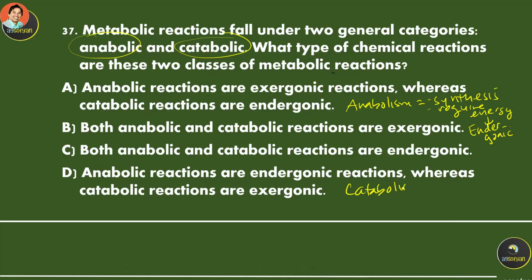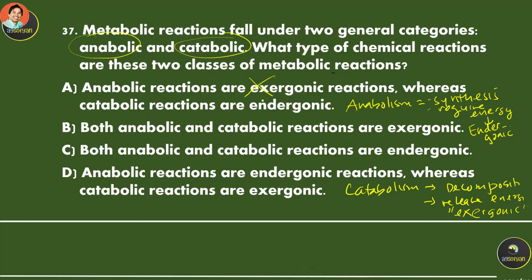Catabolism is a decomposition reaction. It is going to release energy. Release means exit, right? It's going to be called the exergonic reaction. So from this explanation, anabolic reactions are exergonic?